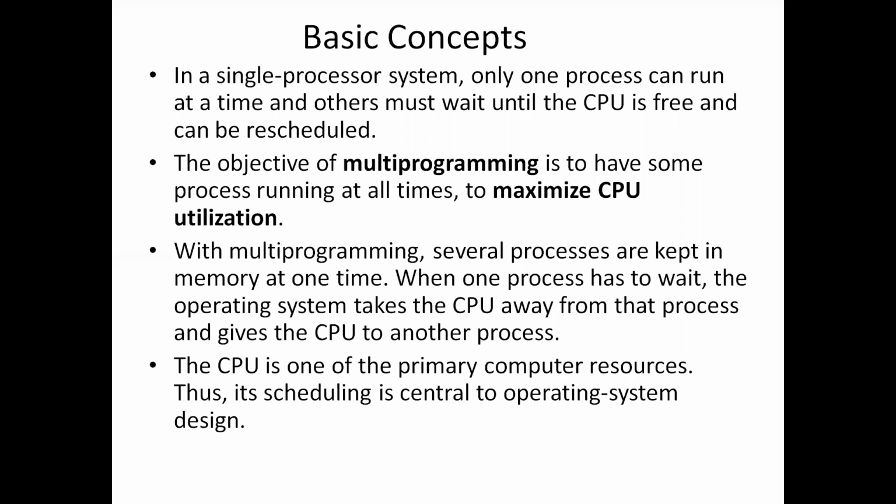So it is the primary computer resource, and its scheduling is central to the operating system design. It is the important one. So scheduling is also important to the operating system design. Here we'll be learning about process scheduling concepts, that is nothing but CPU scheduling concepts.